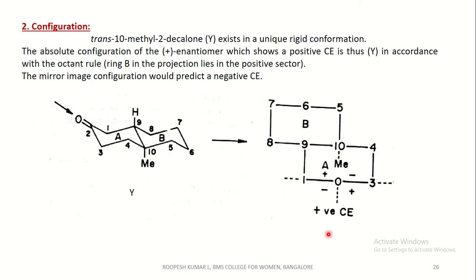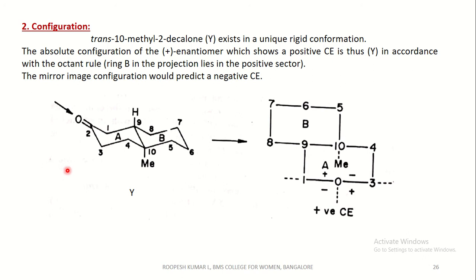Coming to the next one, the configuration of trans-10-methyl-2-decalone. There is a keto group at the second position and a methyl at the 10th position, hence it is trans-10-methyl-2-decalone. It exists in a unique rigid conformation.